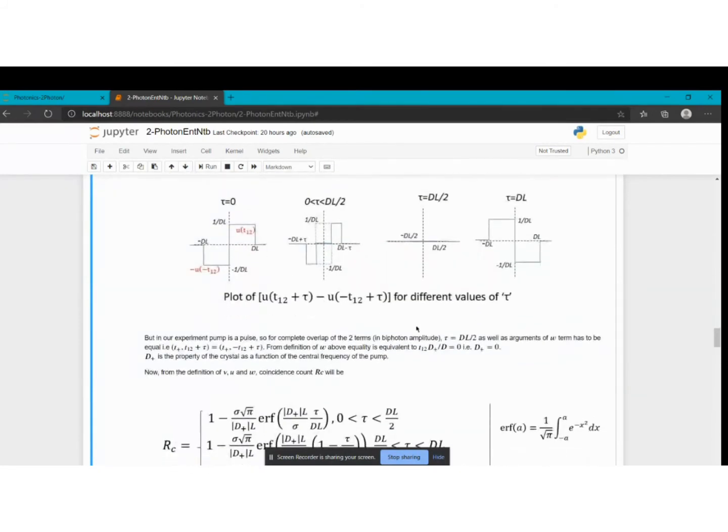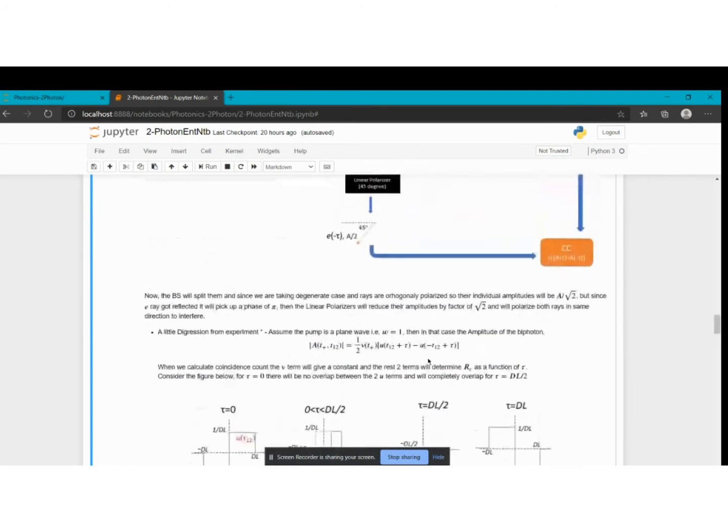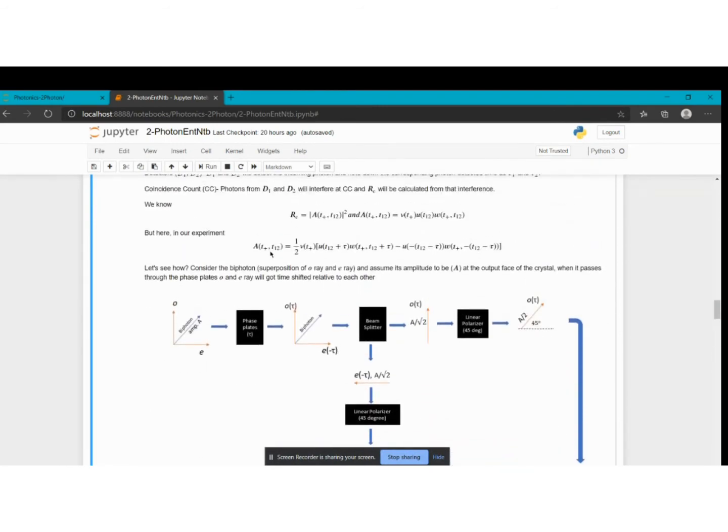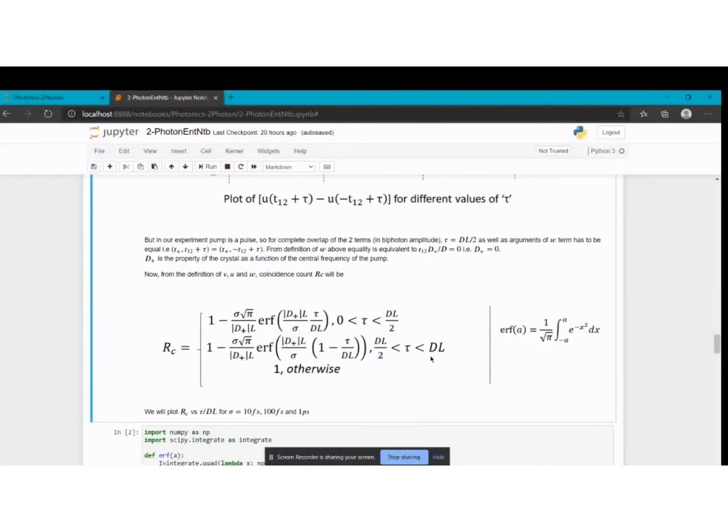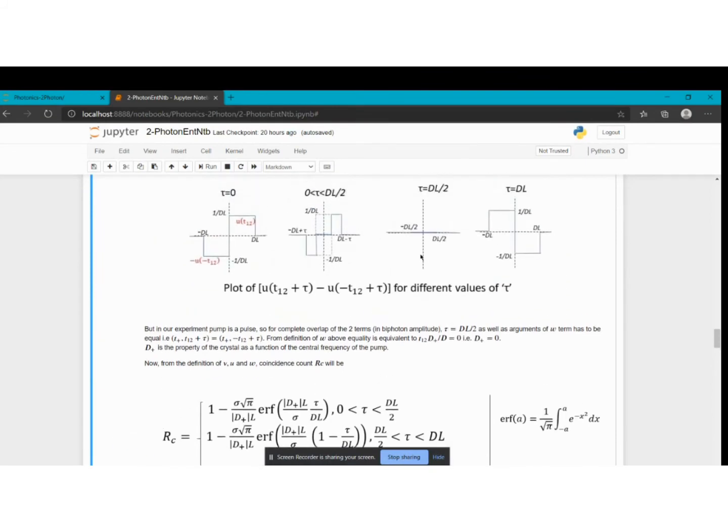Okay, now coming back to our experiment, we had defined the biphoton amplitude to be this, and the new u and w functions are defined above. Simply plug in those values and we will get the coincidence count to be this. Okay, so also it is a segmented function, as you can expect from these plots, that tau equals dl by 2 is a point of breaking, right?